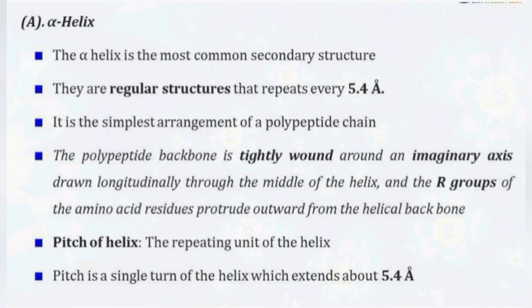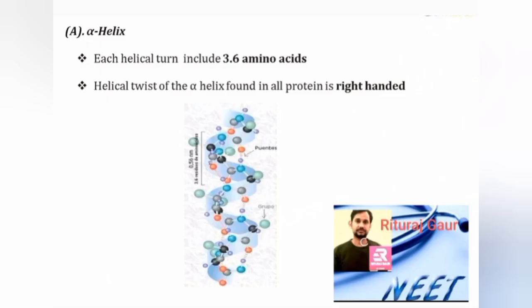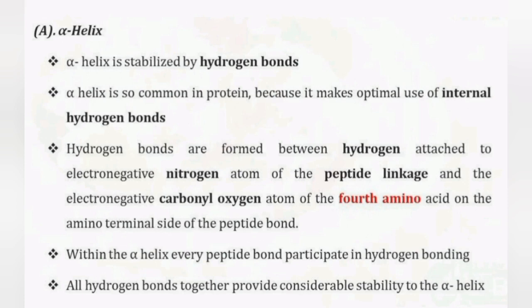In alpha helix, there is a regular arrangement of amino acids in the form of sheets. Each helical turn includes 3.6 amino acids, and it is a right-handed coil structure. As you can see in this diagram also, the helical twist of a helix.